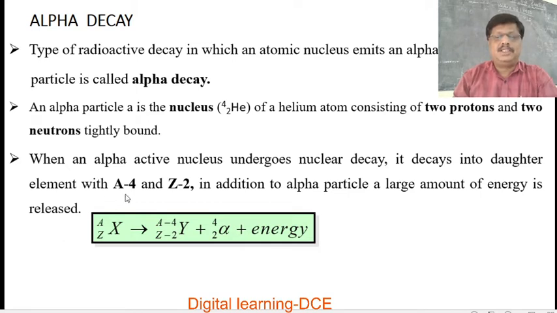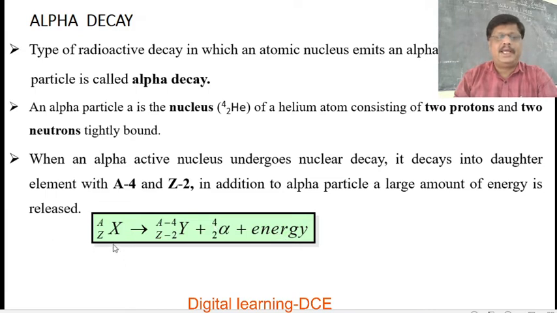So you already know that an alpha particle is nothing but a helium nucleus. It has 2 units of charge and 4 units of mass. Whenever an alpha particle is emitted from the parent nucleus, in the daughter nucleus or element the mass number decreases by 4 and atomic number decreases by 2 to conserve the law of charges and mass number. It is represented by the equation: zXa gives rise to Z-2 Y A-4 plus 2 alpha 4 plus energy.